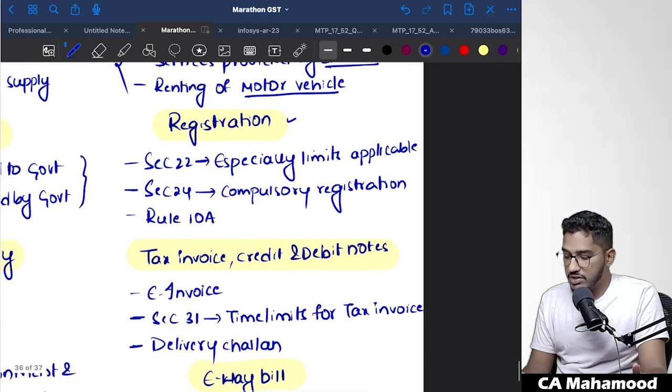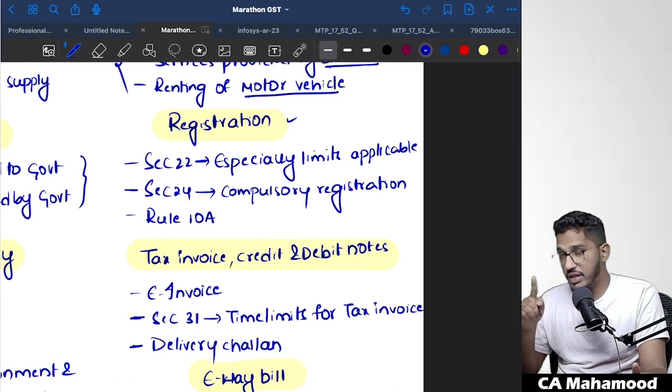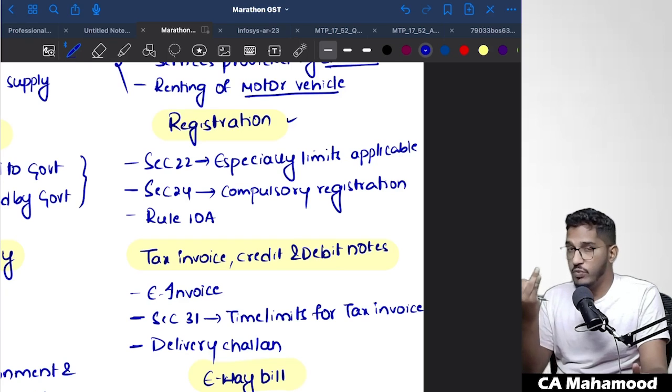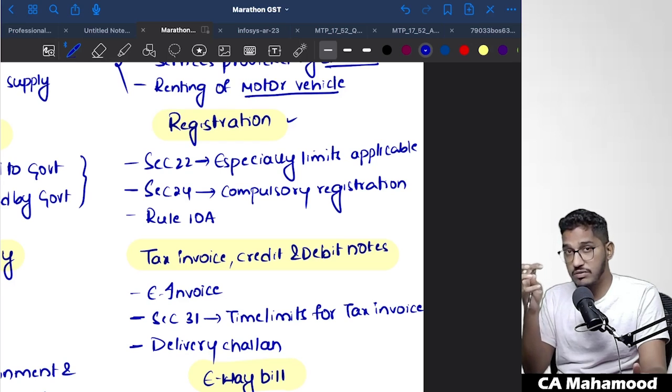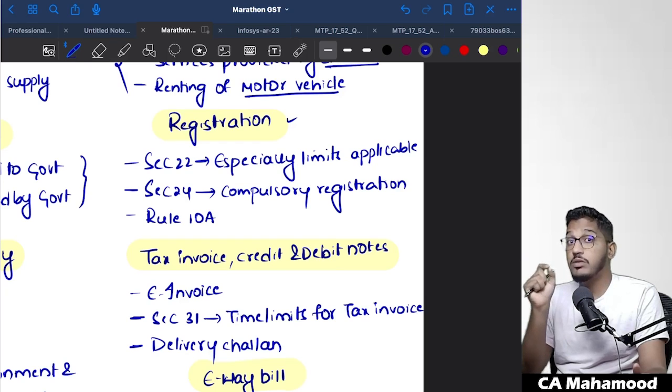Then when it comes to registration, the most important concept is section number 22, especially the limits. You have to remember the limits: when the 10 lakh rupees limit will be available, when the 20 lakh limit will be applicable, when the 40 lakh limit will be applicable. Also, even though you are exclusively engaged in the supply of goods, when you will not be eligible for 40 lakhs and your limit will be reduced to 20 lakhs. All related content regarding the calculation of the applicable limits under section number 22, compulsorily you have to memorize. You have to mug it up, guys.